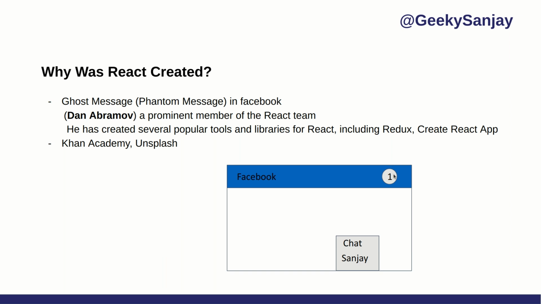To solve this problem, the main guy who led the React team, Dan Abramov, a prominent member of the React team, created React. Before that, they were working with HTML, CSS, and JavaScript, managing the state in JavaScript. But there was an issue: the UI was not updating properly. To solve this they created React, and he also created many other things like Redux and Create React App.